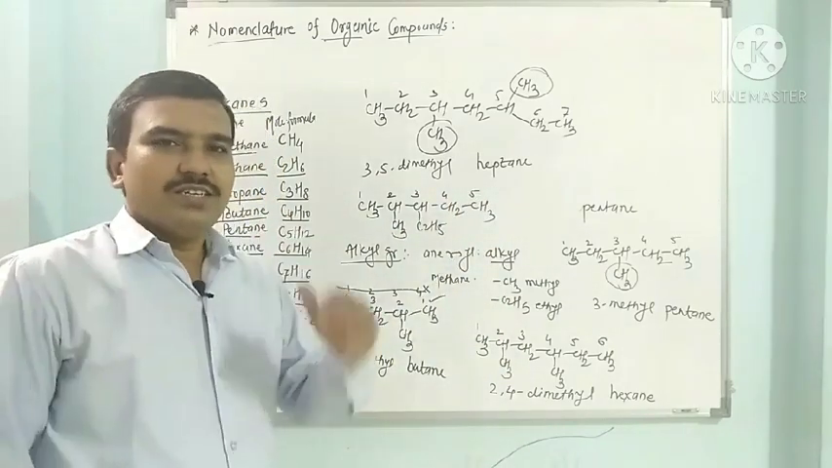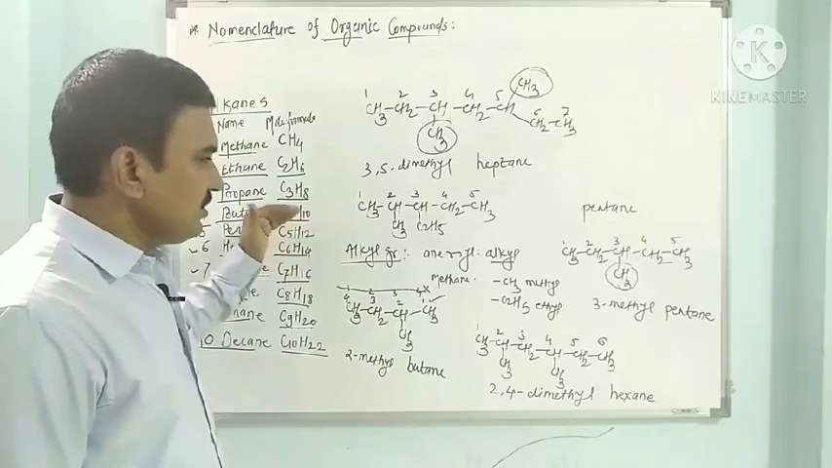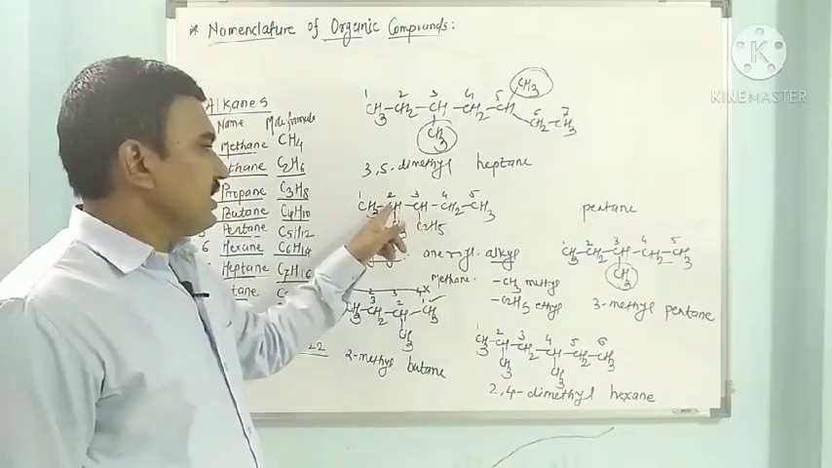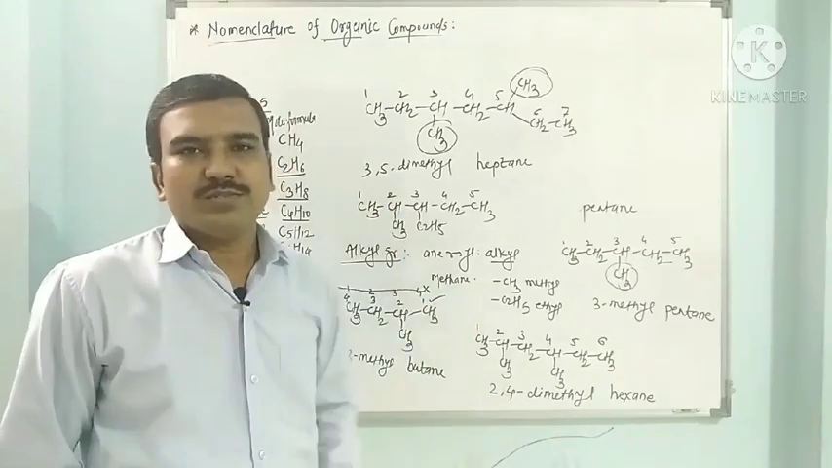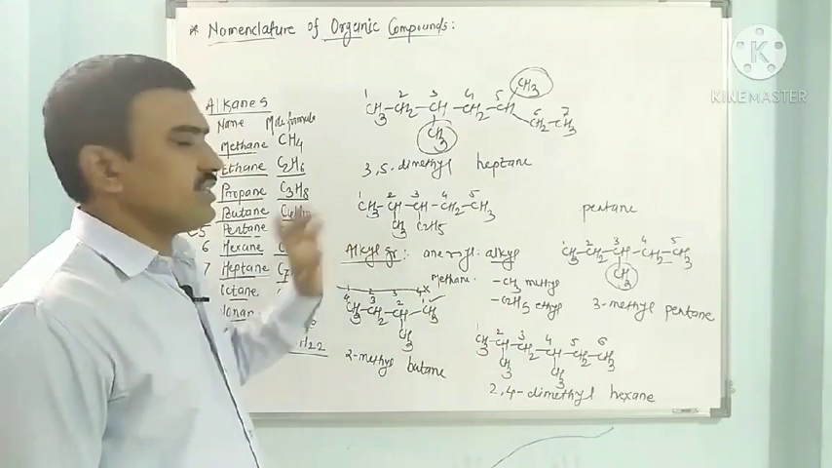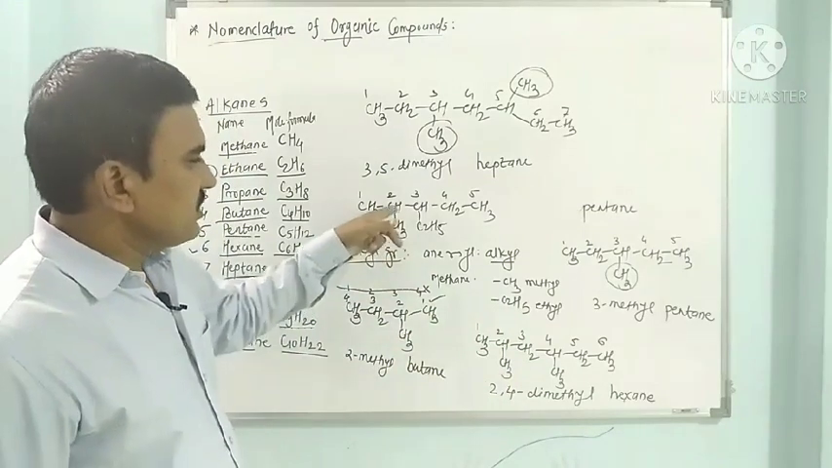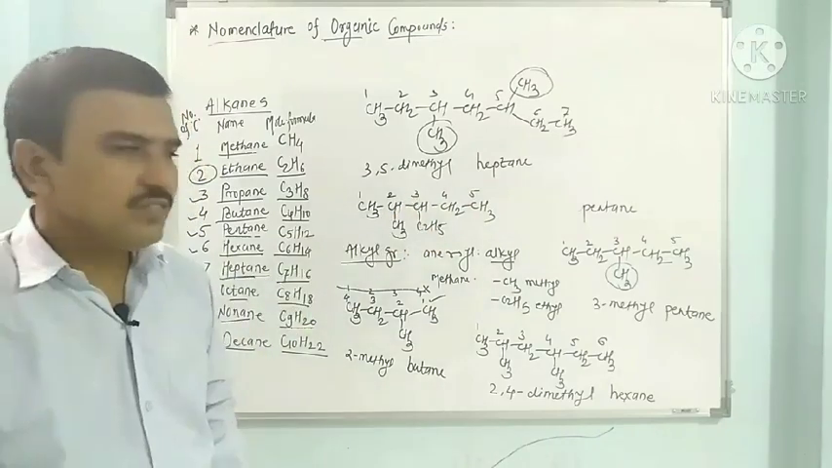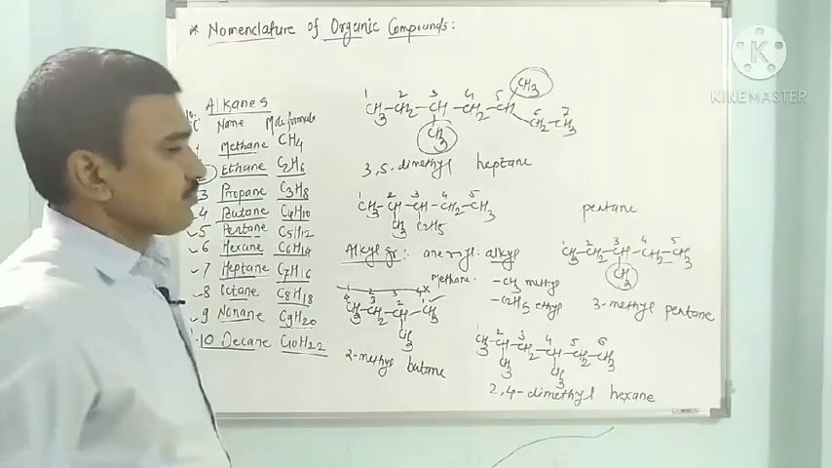So while numbering, we must give numbers from the side where the substituted carbon will get the lowest number, or from the side where the substituted carbon is closer to the terminal end. So this is closer because this is the second position from this end. If you start numbering from this, it will be the 3rd one. So here this will be the correct one.